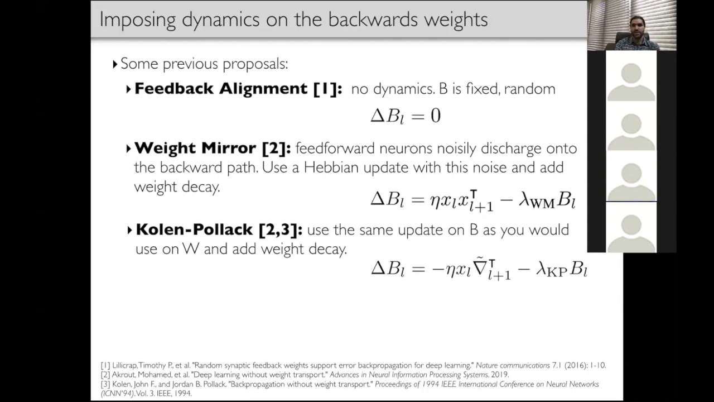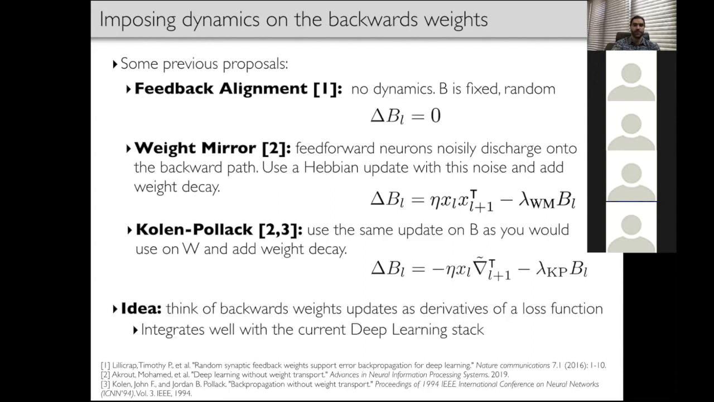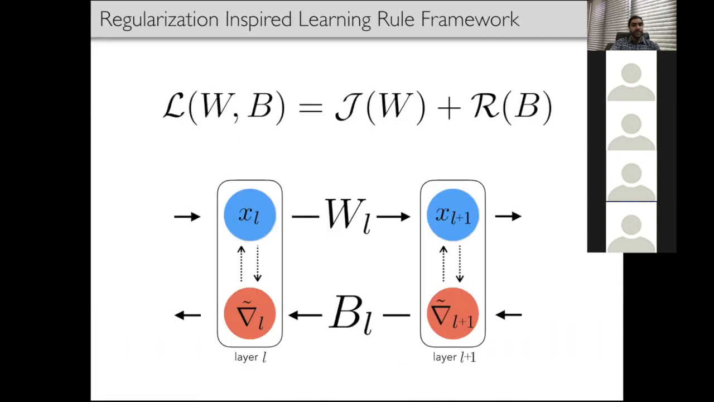An idea would be to try to think of the backward weight updates as stemming from the derivative of a loss function. If such a thing were possible, this would crucially allow for very simple and flexible integration with the current deep learning stack. In this work, we will formulate a regularization-inspired learning rule framework, which encompasses existing approaches and also elucidates novel learning